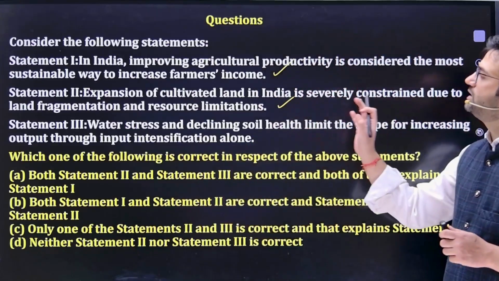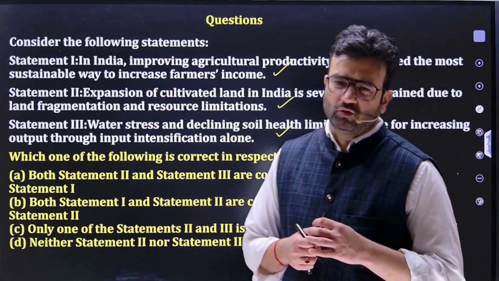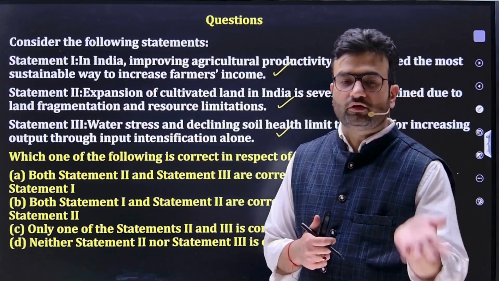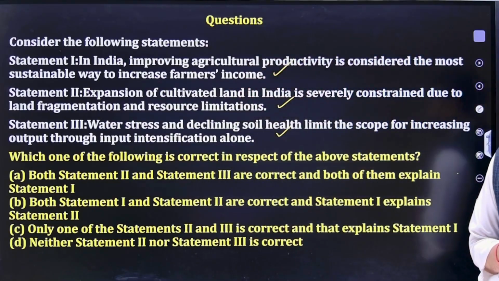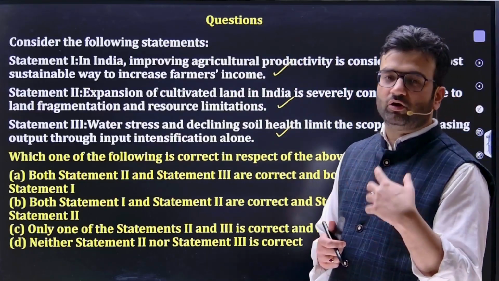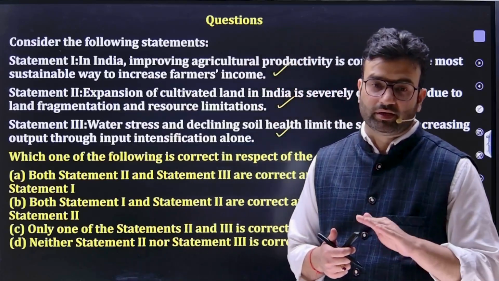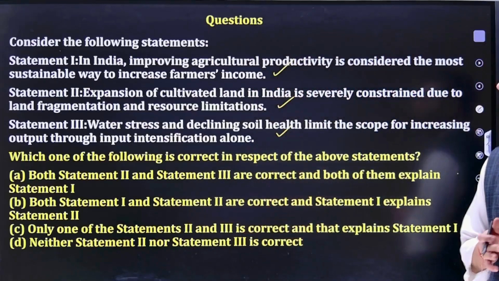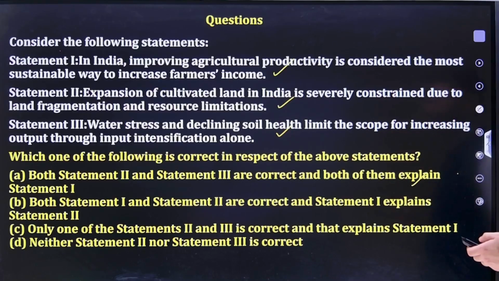So as a result of that, this is again a major problem. Water stress and declining soil health limit the scope for increasing output through input intensification alone. That's again a major issue. Water stress, extensive usage of groundwater, excessive usage of fertilizer, not fulfilling the ideal ratio of NPK. As a result of that, land fertility deteriorated. Apart from that, water stress: if you are pulling a lot of water through groundwater, then the water availability at the ground level is limited. Then it also enhances the arsenic content. So all three statements are correct, and 2 and 3 are explaining 1 also. The right answer is A.